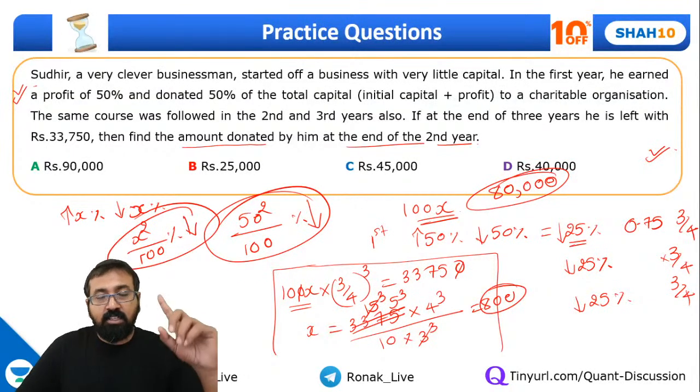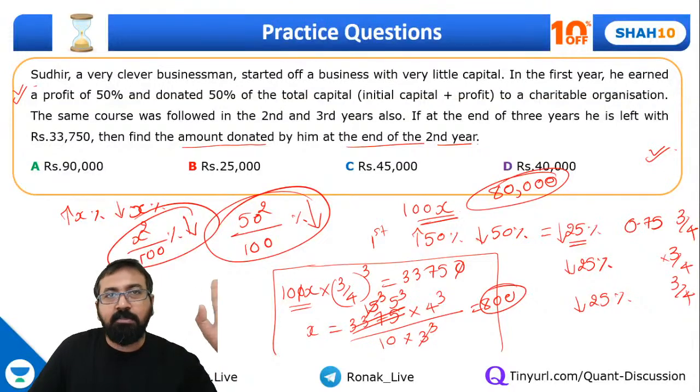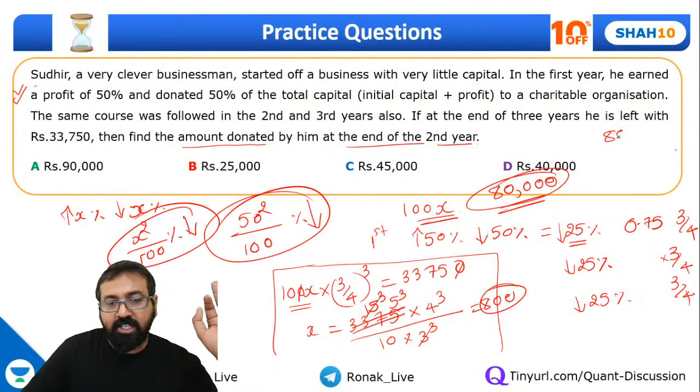Now guys, now understand this part. No one has given me the correct answer as of now. So I think I need to explain this. He started with this 80,000. Let me just write here. At the end of first year, the amount will reduce by 25%. So at the end of first year, this will become 60,000.